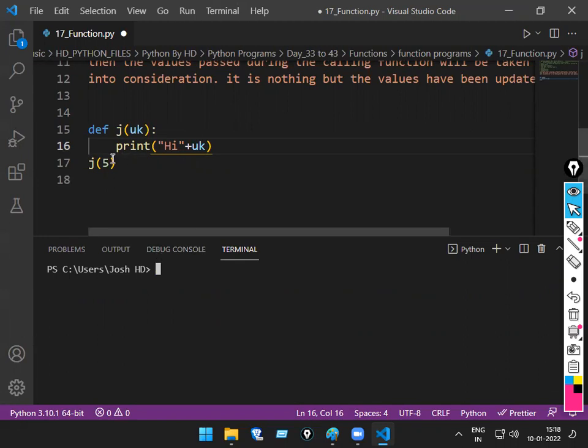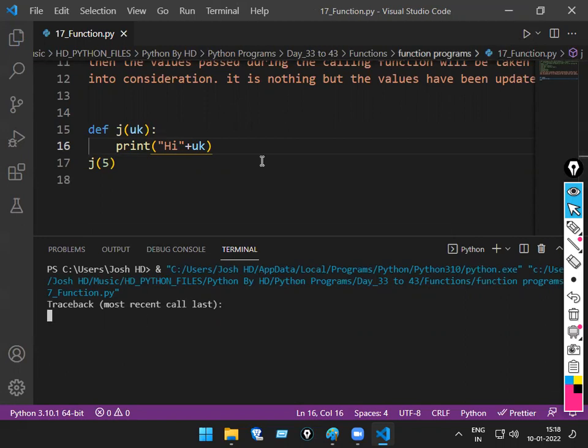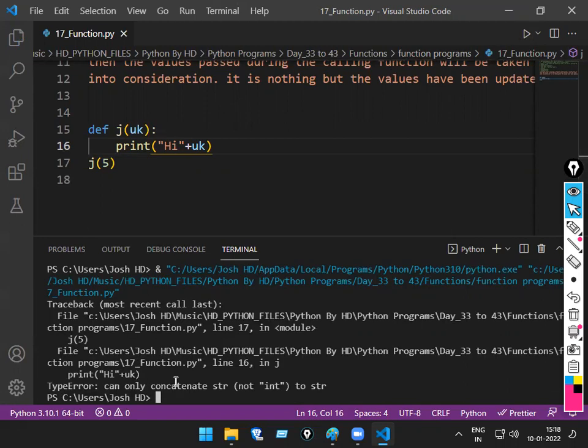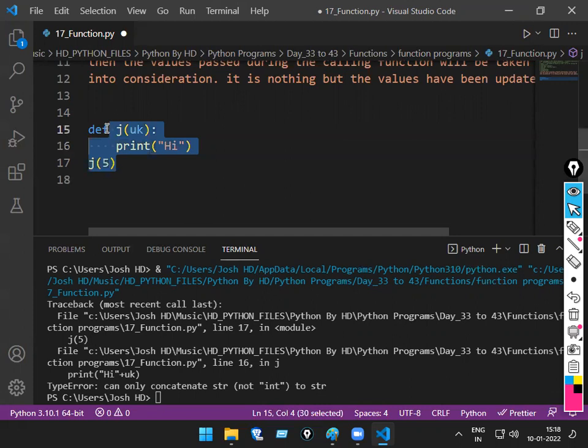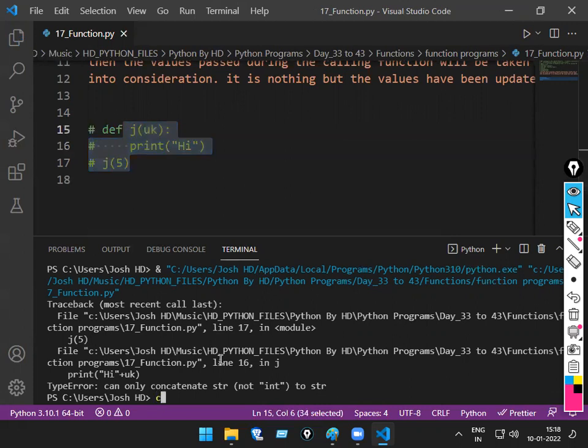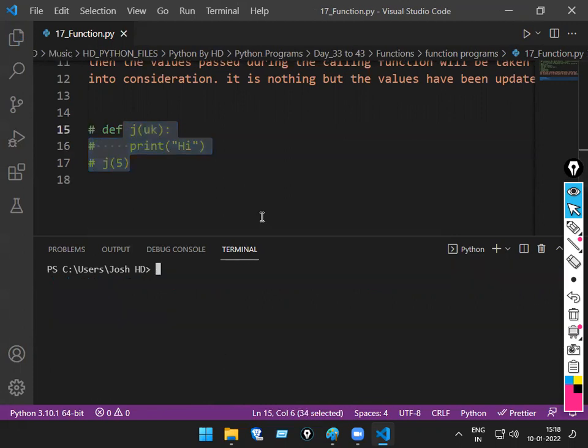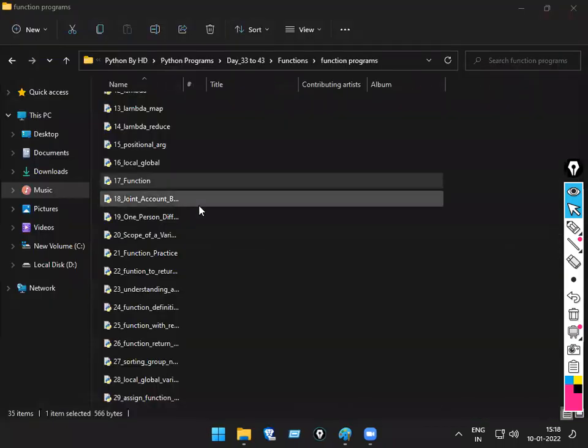Because this 5 is what type? Integer. Will it work? No. Okay, that's why you have to be very careful. Clear now, at least? No.